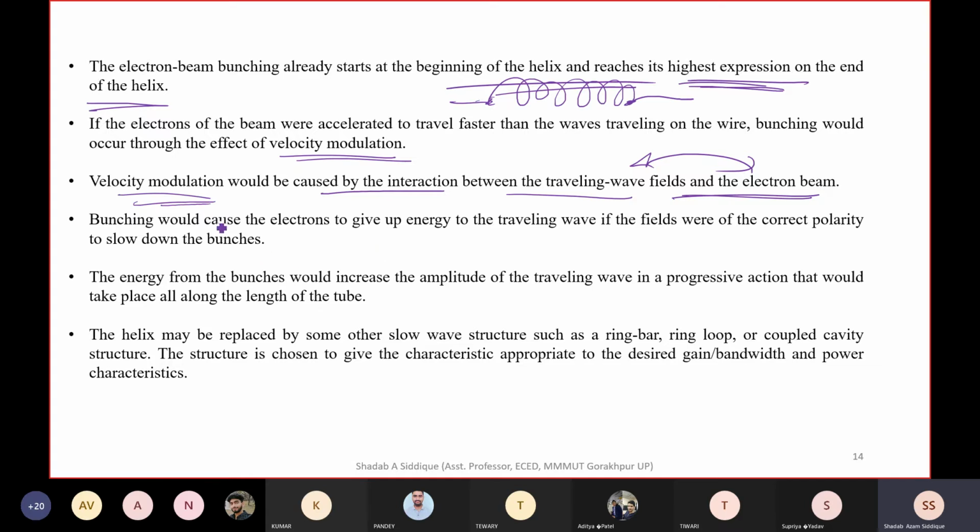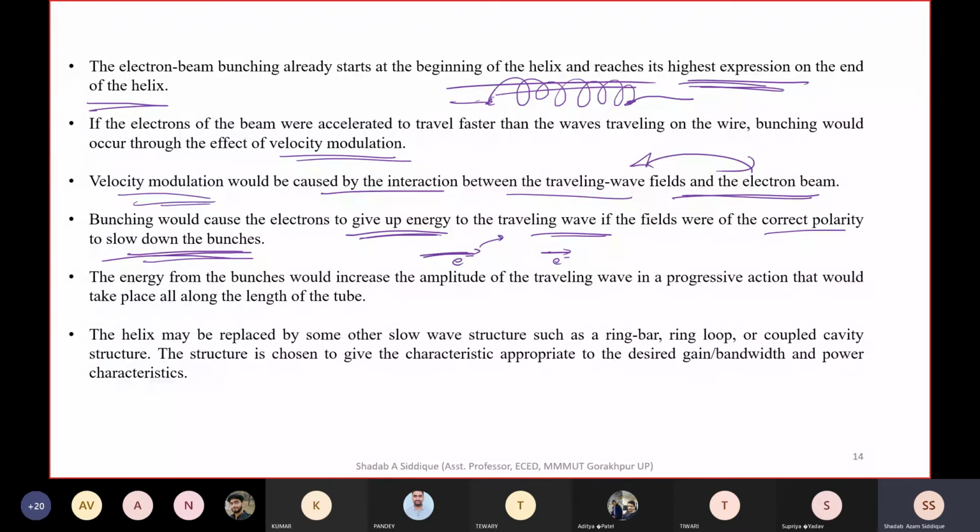Okay, and bunching would cause the electron to give up energy. So if bunching happens, the electron will give up all the energy to the traveling wave if the field were of the correct polarity. Okay, so if the field is in correct polarity, the bunch will give up all the energy, and the velocity of this electron will be slowed down. So if they give up their energy to the traveling wave, the electron velocity will be slowed down. Okay, I hope you understand. So slow down the bunches.